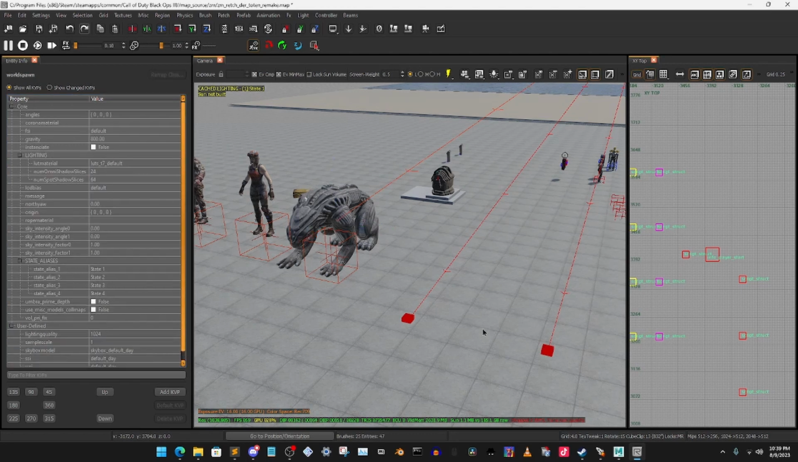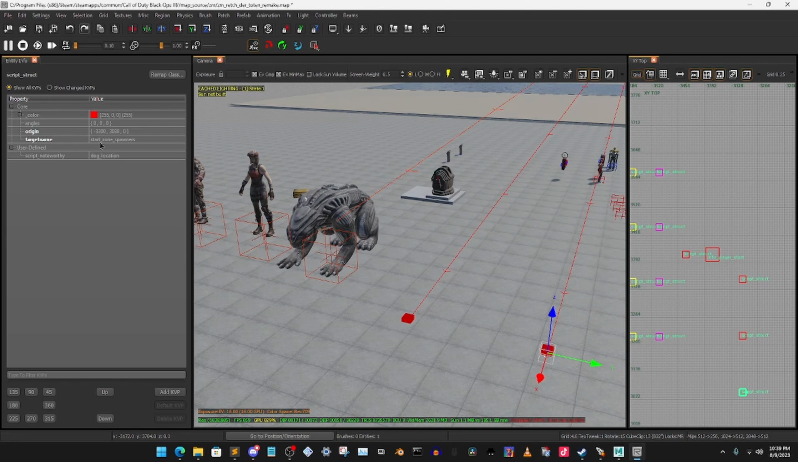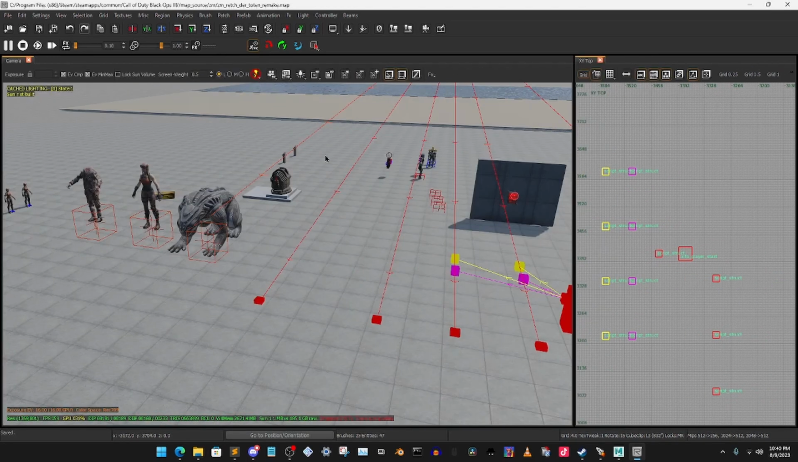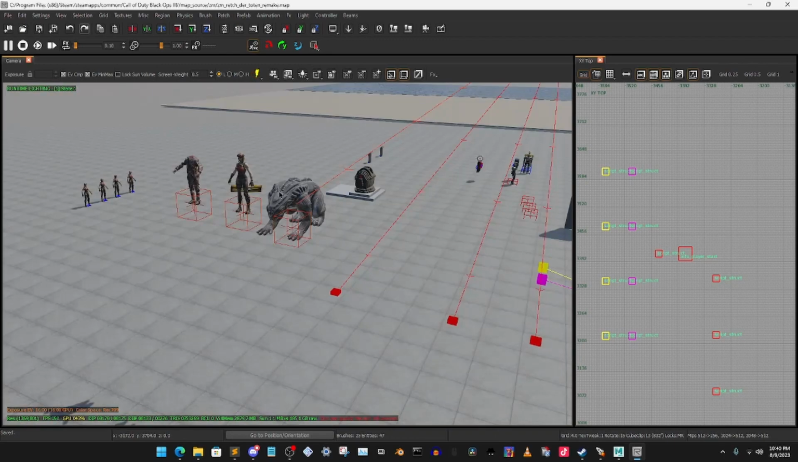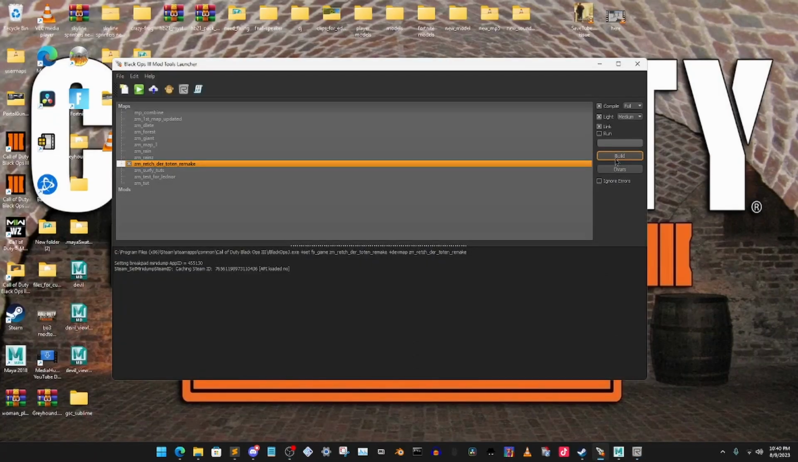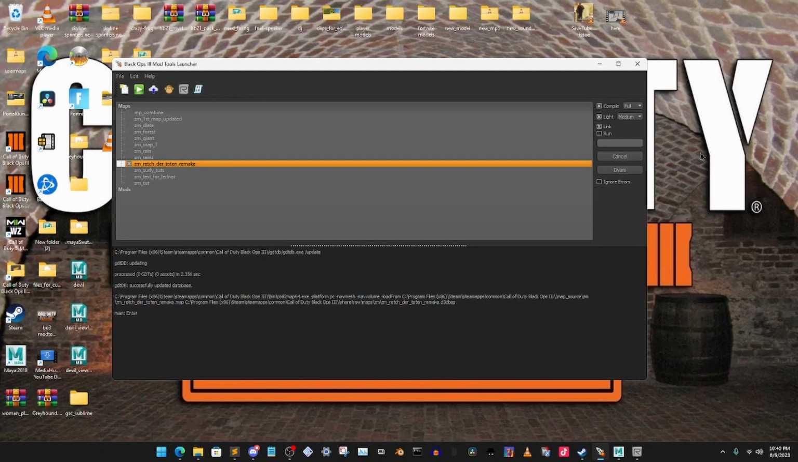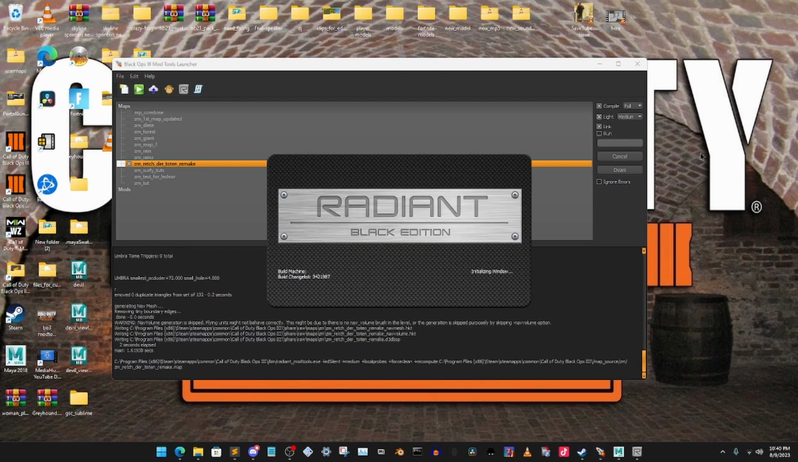For structs, you want to add a struct in. I'm pretty sure you know how to put a struct into Radiant, and you want to put the target name as start underscore zone underscore spawners, and then KVP is script underscore noteworthy with the dog underscore location. Go ahead and save that. I might just fix the lighting very quickly. Quick. There we go. Minimize. And we're going to go ahead and build. Now just let it do its thing, and I'll see you in game.